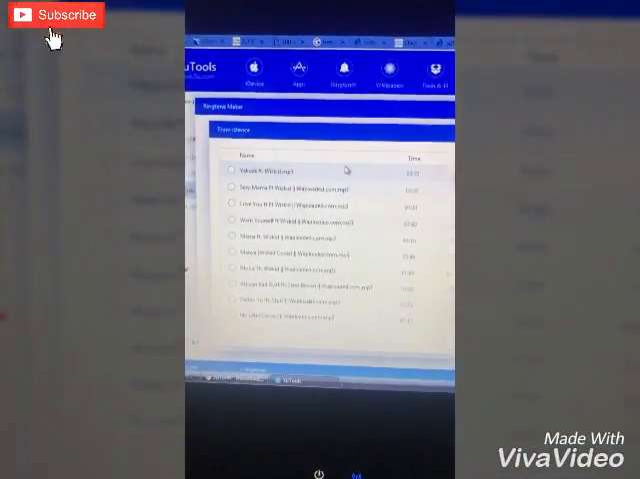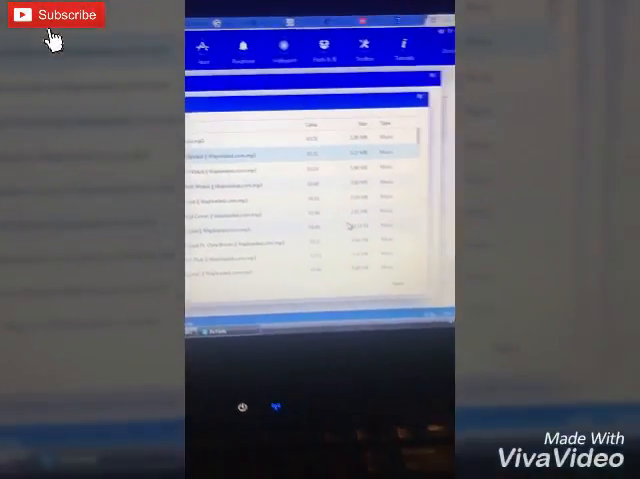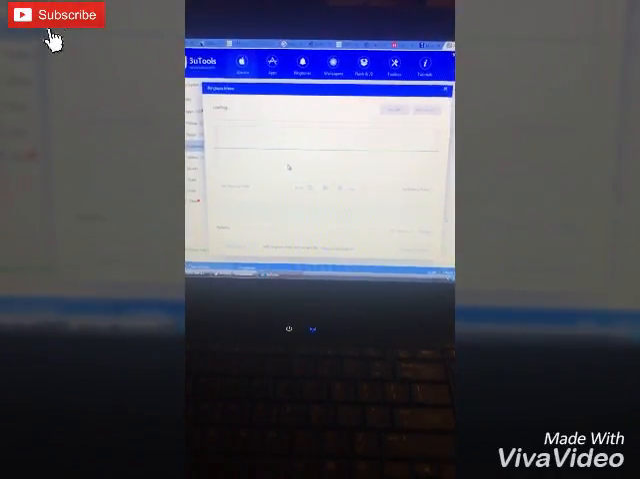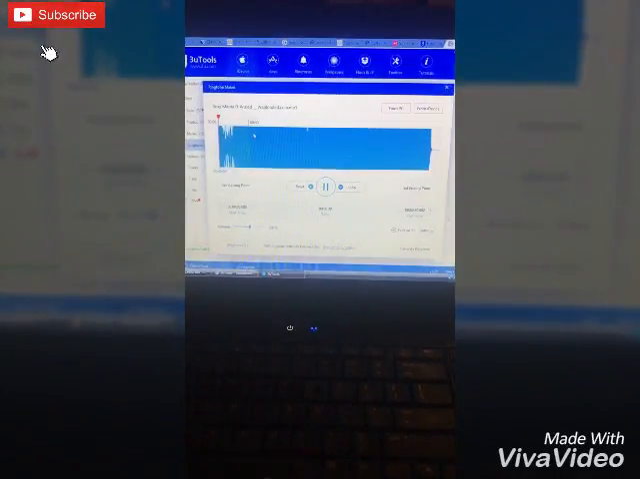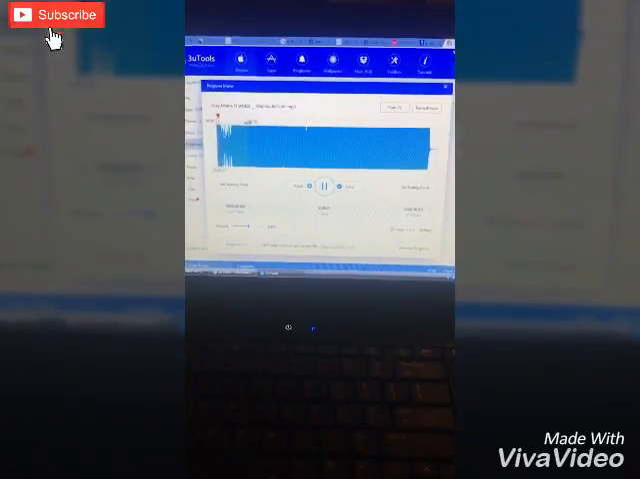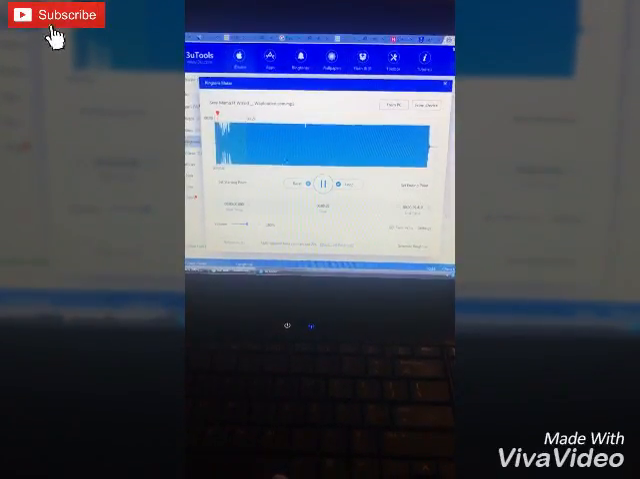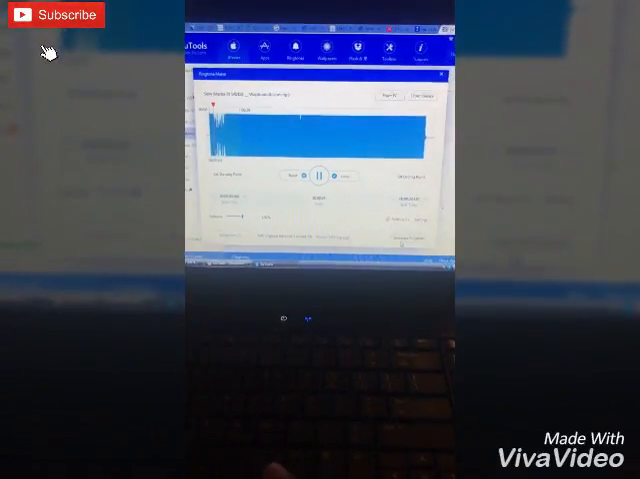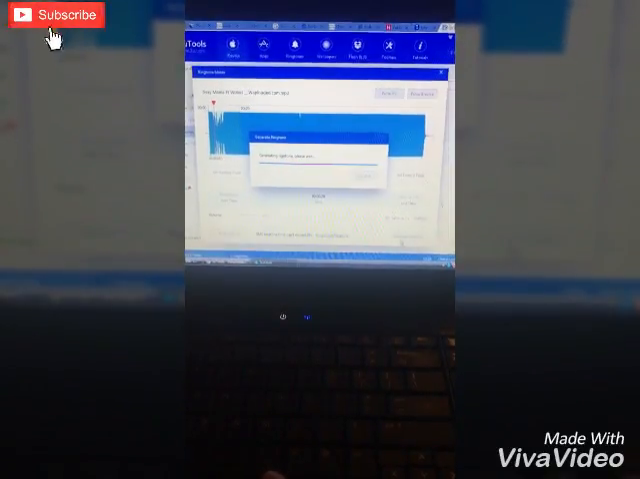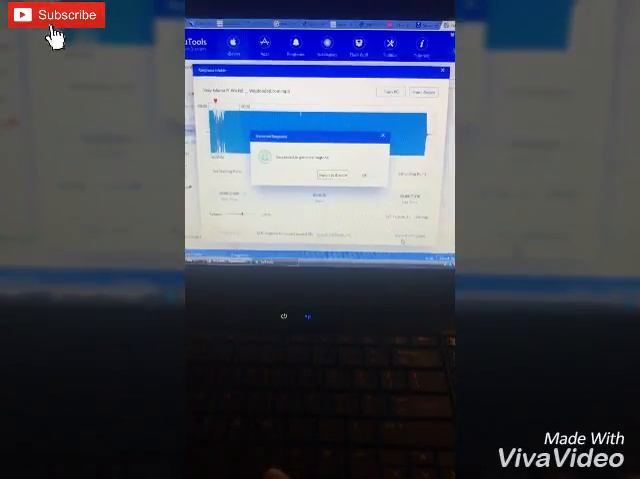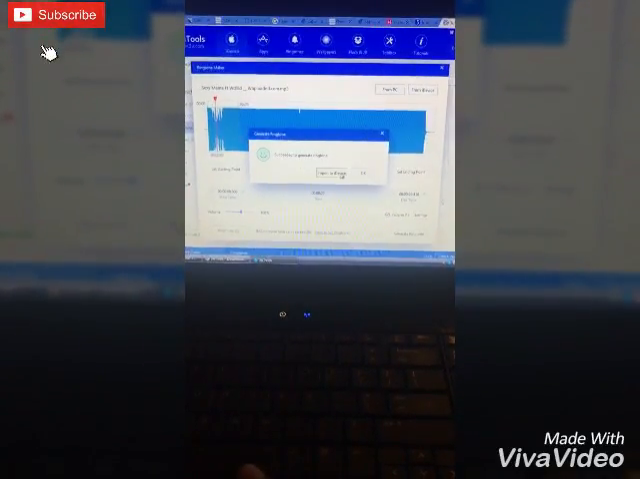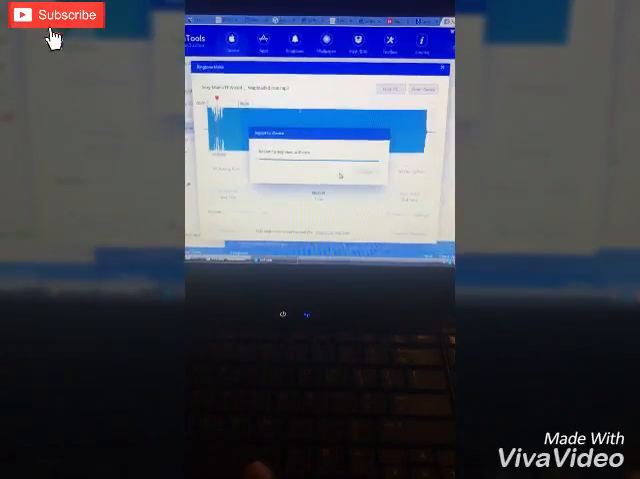Then you click on the ringtone. Look for all the music that's on the iPhone right there. Then you set the seconds which you want the music to play to. Then you generate. You click on the generate. Import it to your device.